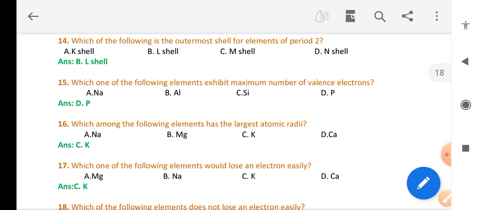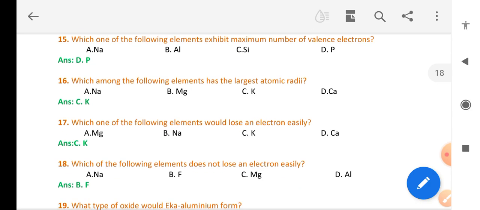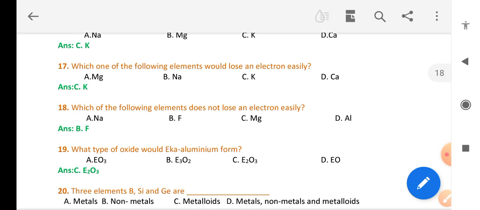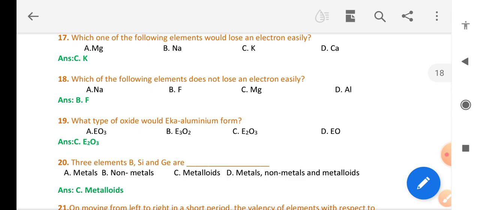Which one of the following elements exhibits the maximum number of valence electrons? It is D and P. Which among the following elements has the largest atomic radii? C and K. Which of the following elements would lose an electron easily? C and K. Which of the following elements does not lose an electron easily? B and F, bromine and fluorine.